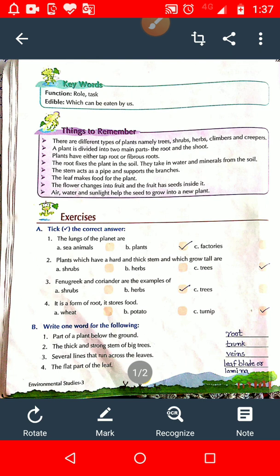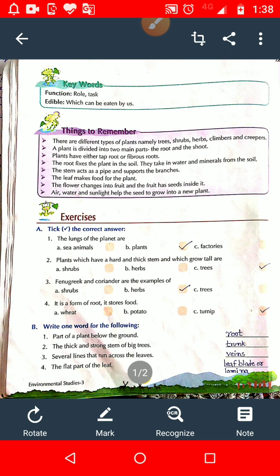We breathe oxygen and oxygen is our living gas. Life is not possible on the planet without oxygen. Now the question arises, from where are we getting this oxygen? We are getting this oxygen from the plants. Plants give us oxygen. That is the reason the lungs of the planet are option number B, plants. This is the right answer.